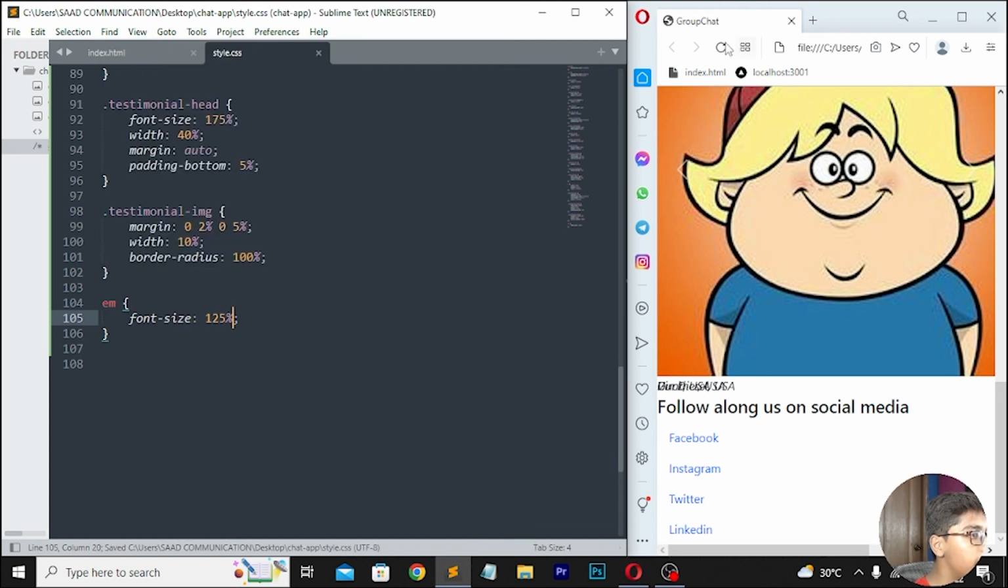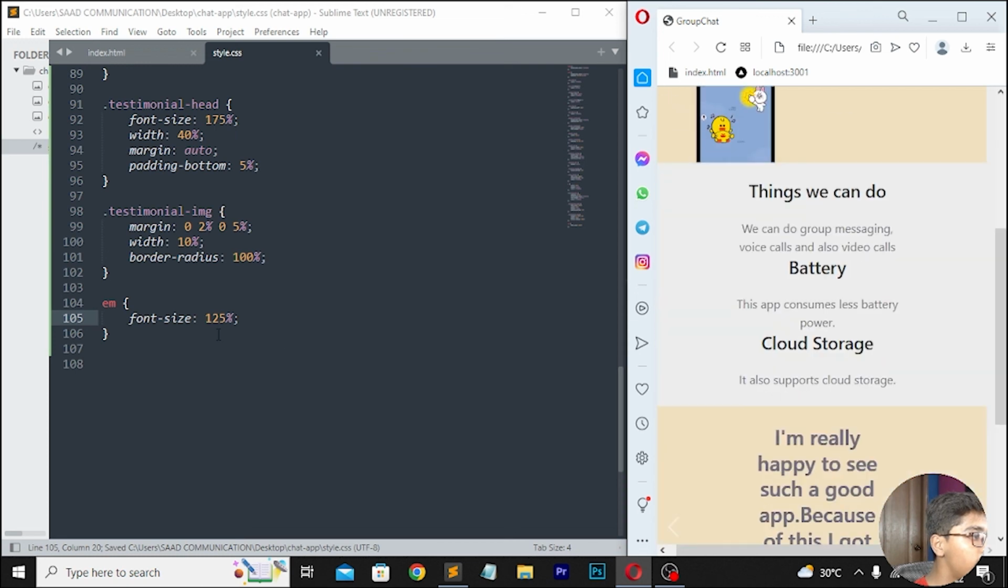Now save this, then reload. So you can see it is now styling here. Now when you've done that, you have to write button dash icon. Here I'll be writing color, then write 716581.